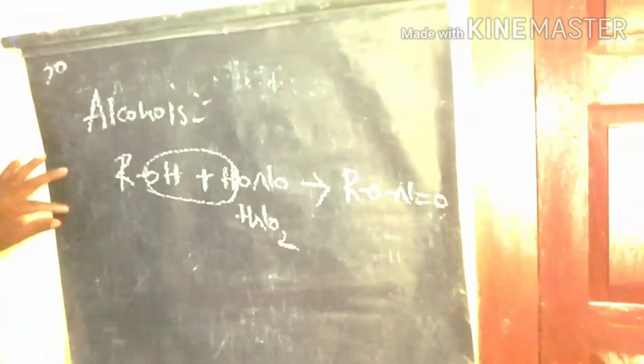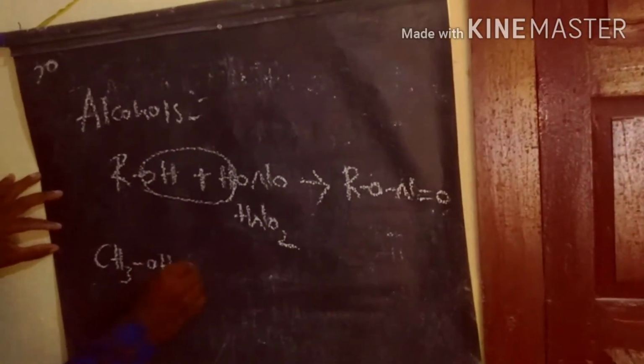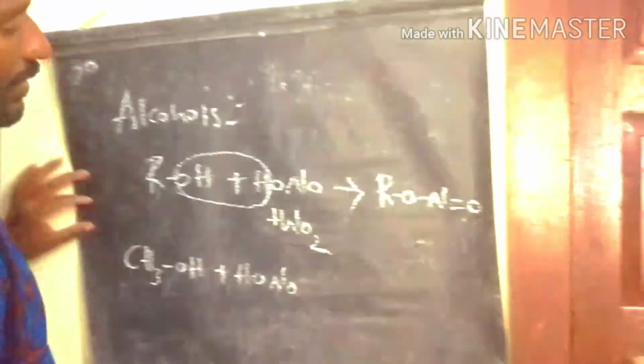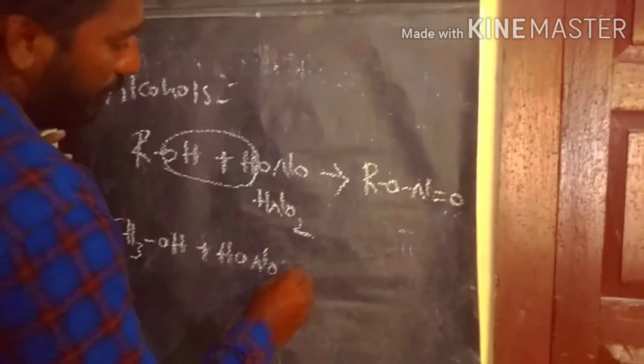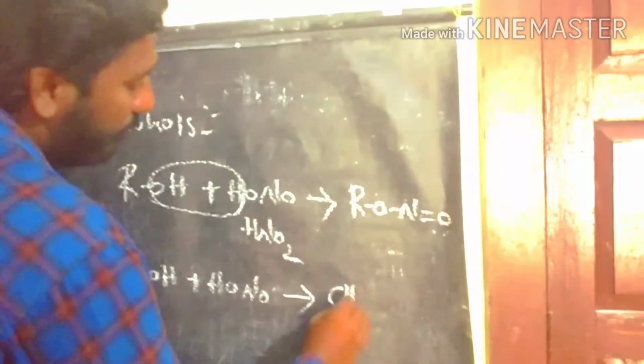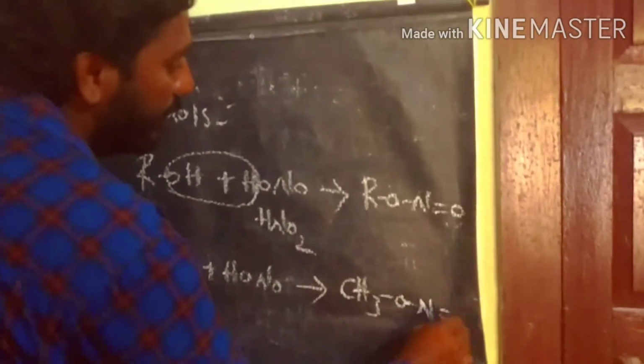For example, methanol undergoes this reaction to produce methyl nitrate as the product.